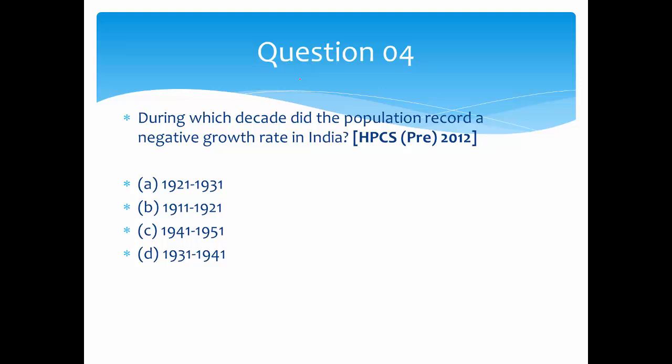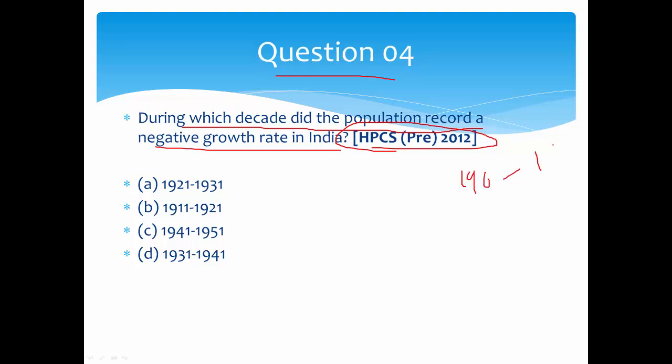Okay, then question 4: during which decade did the population record a negative growth rate in India? This is a totally factual question. It came again in Haryana PCS, and when you read Ramesh Singh, you will come across this statistic. Before our independence, from 1901 to 1911, our growth rate was about 0.5%. But after that, a very major famine occurred, and due to that, from 1911 to 1921, our growth rate was negative.